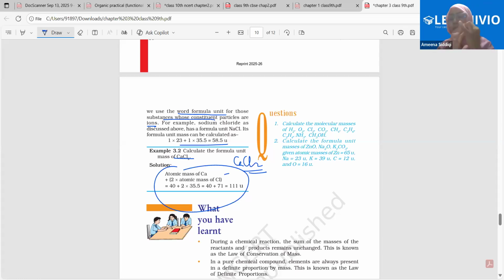Now look here. We have discussed almost all the topics of this chapter. One last topic is left, that is how to get the chemical formula. Inshallah, in the next class, we'll be covering that. Hopefully we'll be finishing that also.